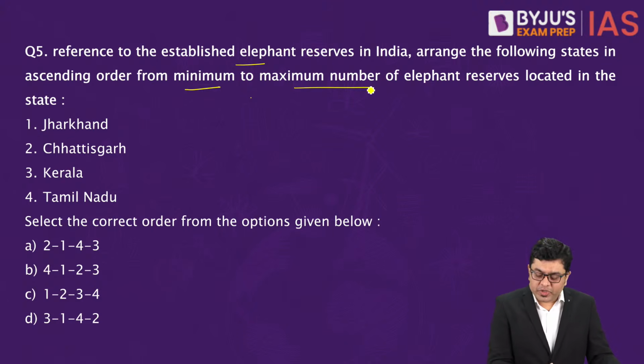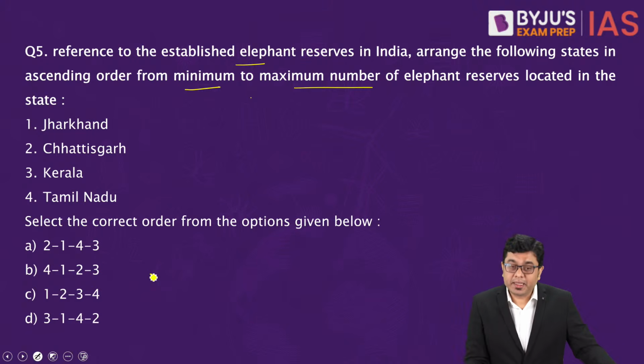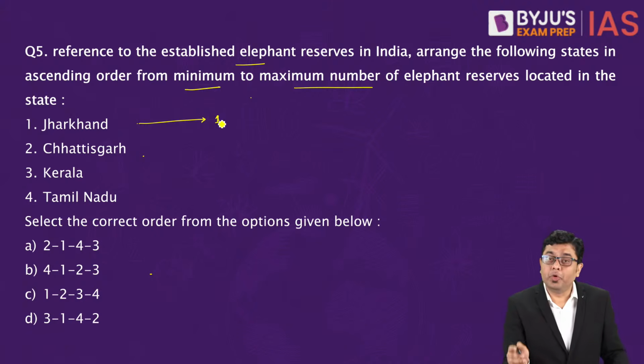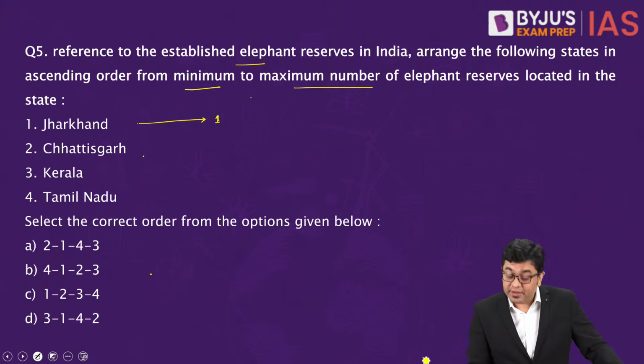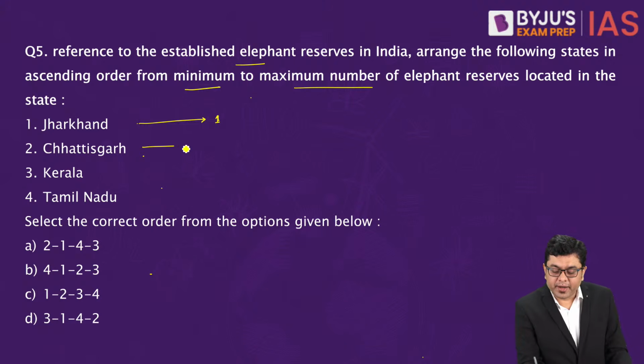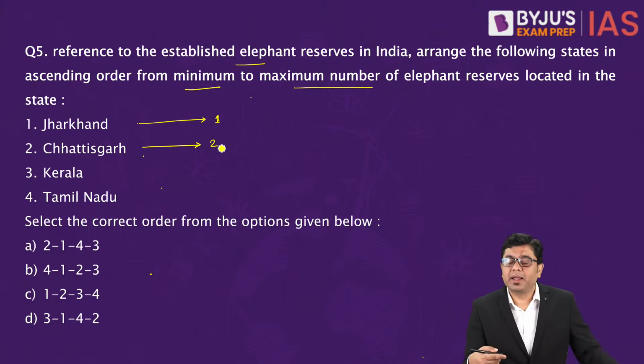When we talk about elephant reserves in Jharkhand, you have got only one. That is the Singhbhum Elephant Reserve. Whereas Chhattisgarh has got two. Earlier it had one, but recently, last year, the Lemru Elephant Reserve was declared.